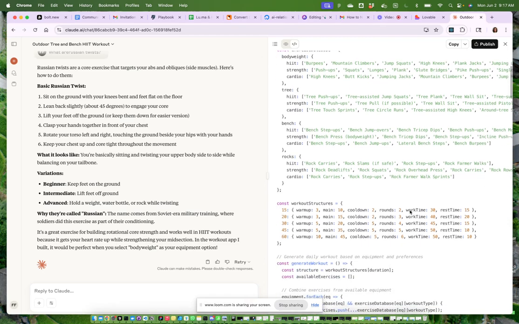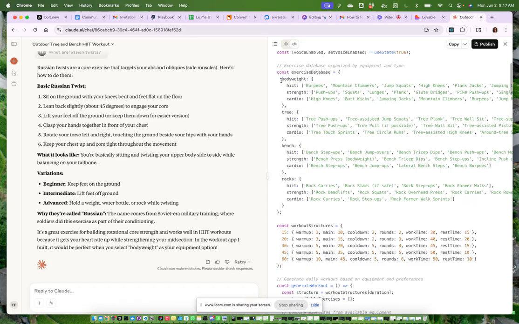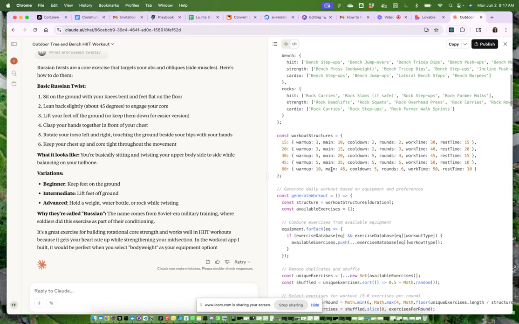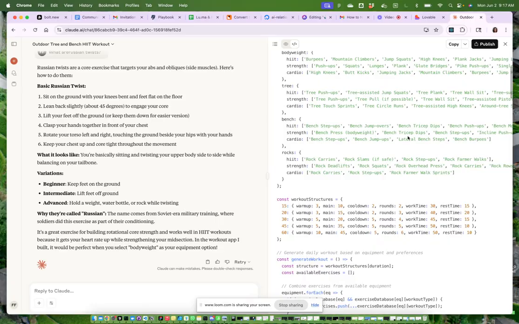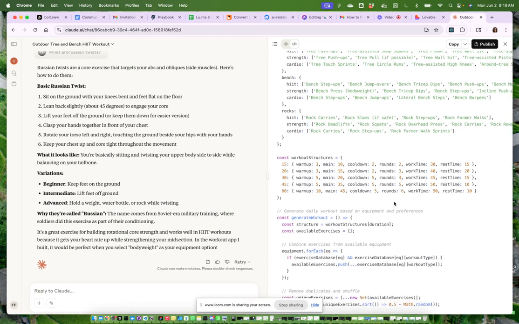But this is some ideas of the different exercises that fit into these different body weight, tree, bench, and box. Then it has a workout structure, so warm up, main, cool down, rounds, work time, and rest time. And so obviously this is something that you can either input into the AI, or also what we will be doing is to have the AI give us some insights, maybe even research the web for some really stellar workouts, so that we can input them here as those examples